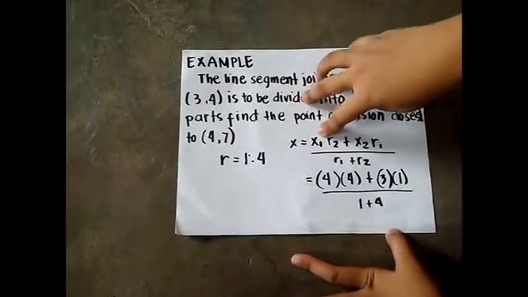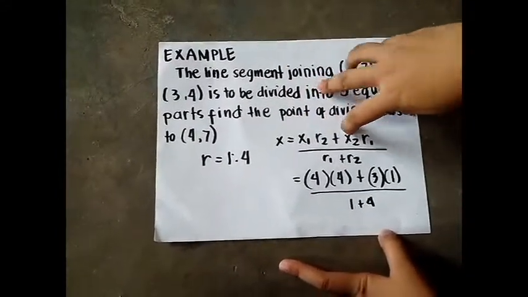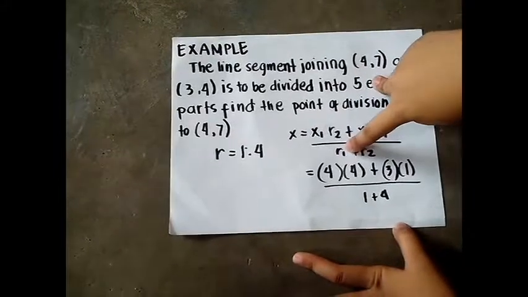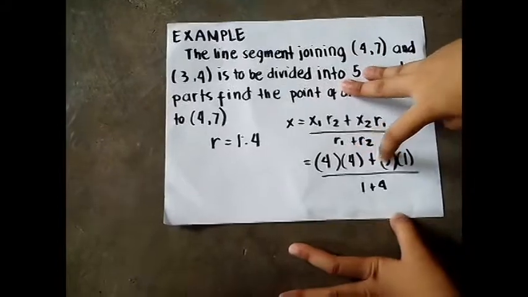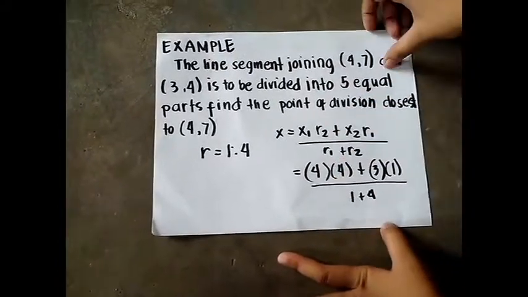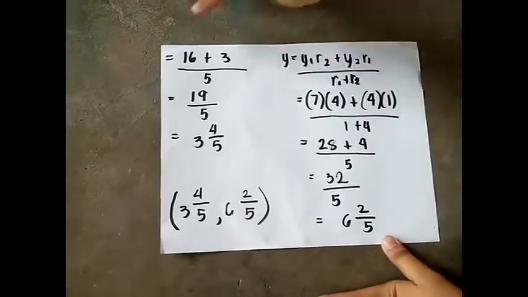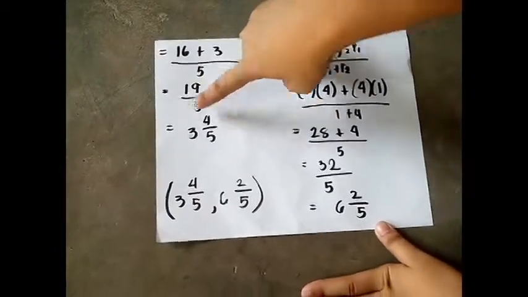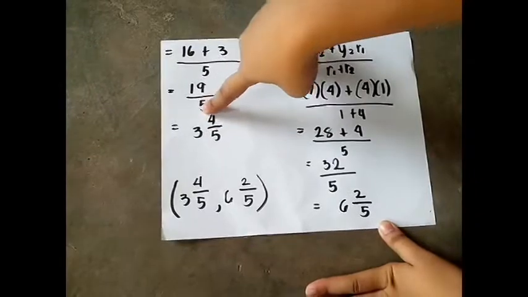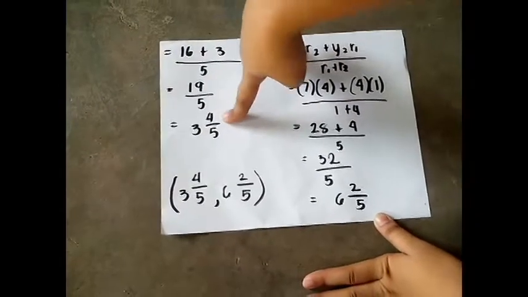X equals to x sub 1 times r2 plus x sub 2 times r1 all over r1 plus r2 equals to 4 times 4 plus 3 times 1 all over 1 plus 4. The answer will be 16 plus 3 all over 5 equals to 19 all over 5 equals to 3 and 4 over 5 because we made it a mixed number.